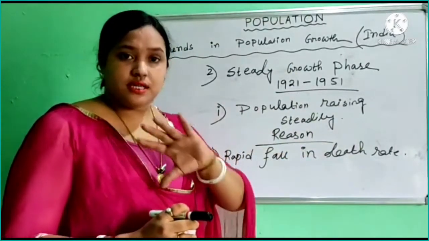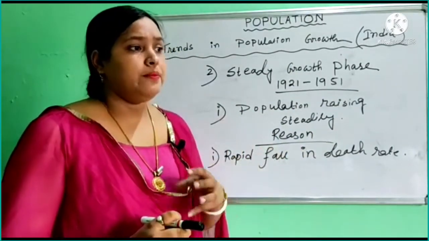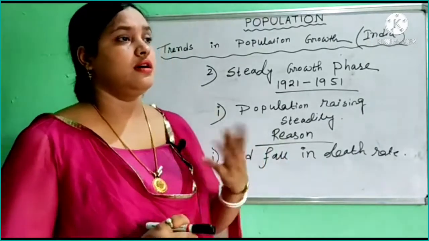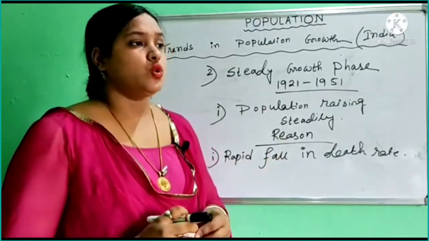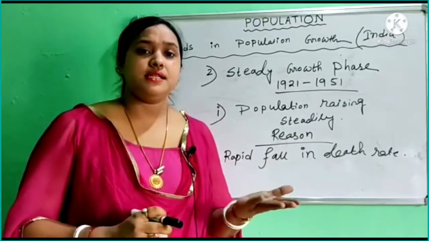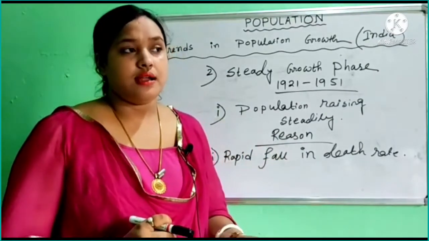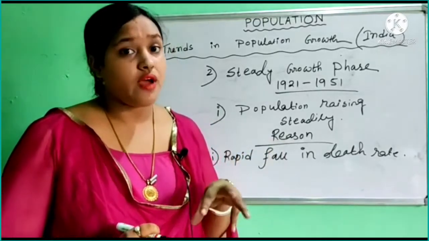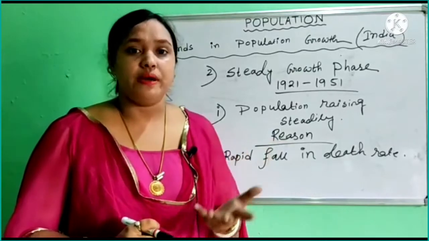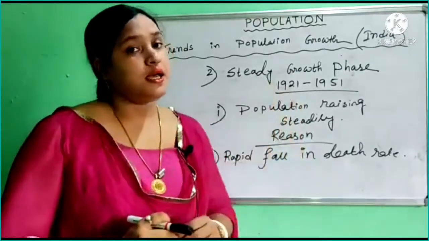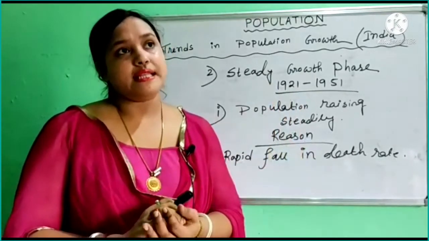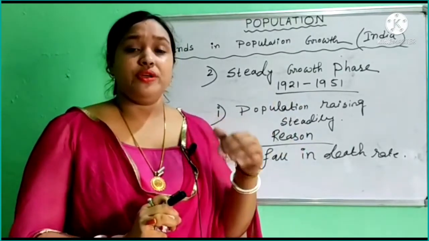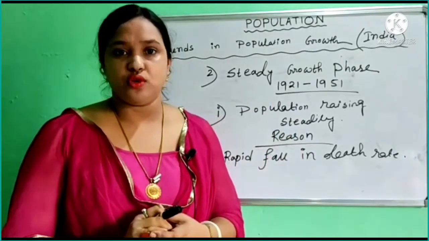Epidemics like cholera, plague, and malaria were now under check, or brought under control, with the improvement of health facilities in this period. Another point is that during this period we found an improvement in the transport system.